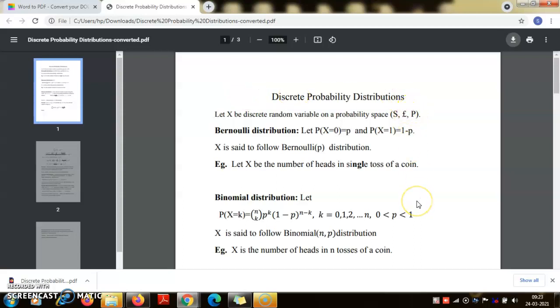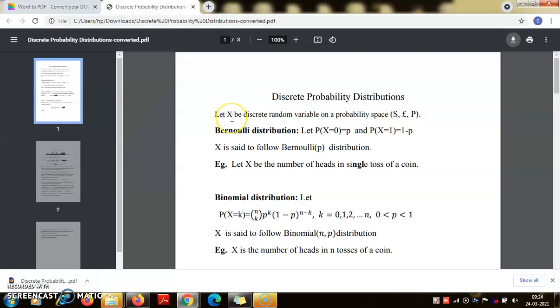Hello, this is a brief introduction to some common discrete probability distributions. In the last class, we discussed what a random variable is, and what a discrete random variable and a continuous random variable are. So here we will talk about discrete random variables.